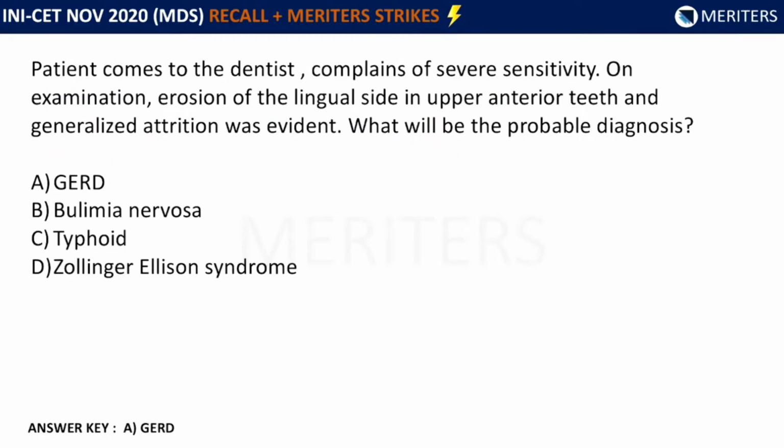We have a clinical question here. Patient comes to a dentist, complains of severe sensitivity. On examination, erosion of lingual side in the upper anterior teeth and generalized attrition was evident. What will be the probable diagnosis? So the options were GERD, bulimia nervosa, typhoid, and Zollinger-Ellison syndrome. The answer key here is GERD.